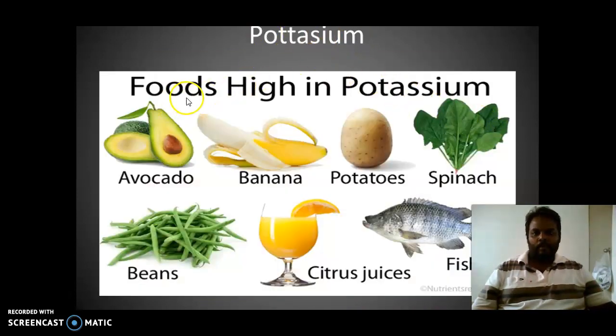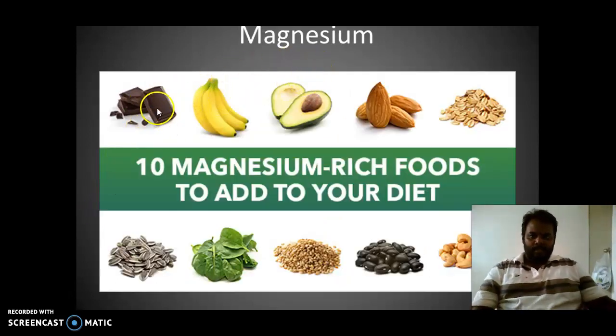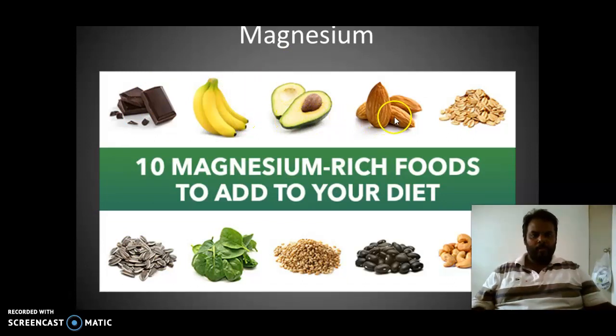Potassium also under minerals. Avocado, banana, potatoes, spinach, fish, juice, and beans. Magnesium foods, you can see from here: chocolates, banana, avocado. This one is almond, oats. This one sunflower seeds, spinach, and all these legumes, and also the cashew nuts.